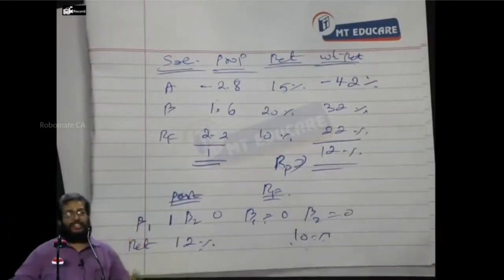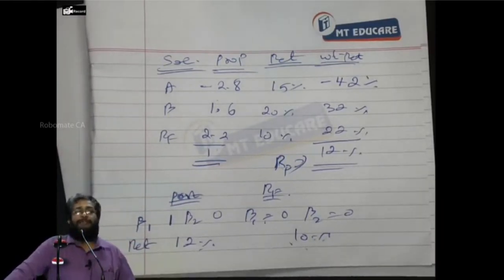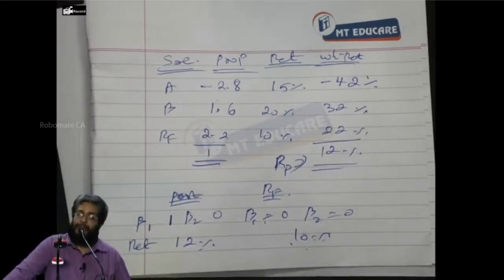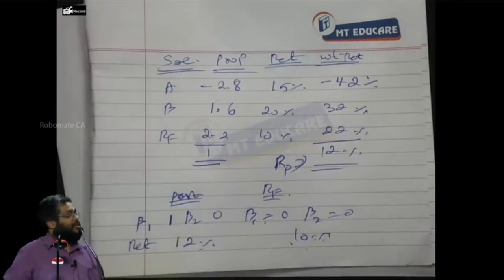Now, one final discussion. Now, let's conclude. Tell me, what is KE? KE is RF plus beta into RM minus RF. As per which theory? CAPM. But as per arbitrage pricing theory, they said you should not have one beta, you should be having multiple betas, because different factors affect the security differently. Don't ask only one premium, have a factor risk premium. So the formula K is equal to lambda 0 plus beta 1 lambda 1 plus beta 2 lambda 2 plus beta 3 lambda 3 and so on. Respond yes or no? No.